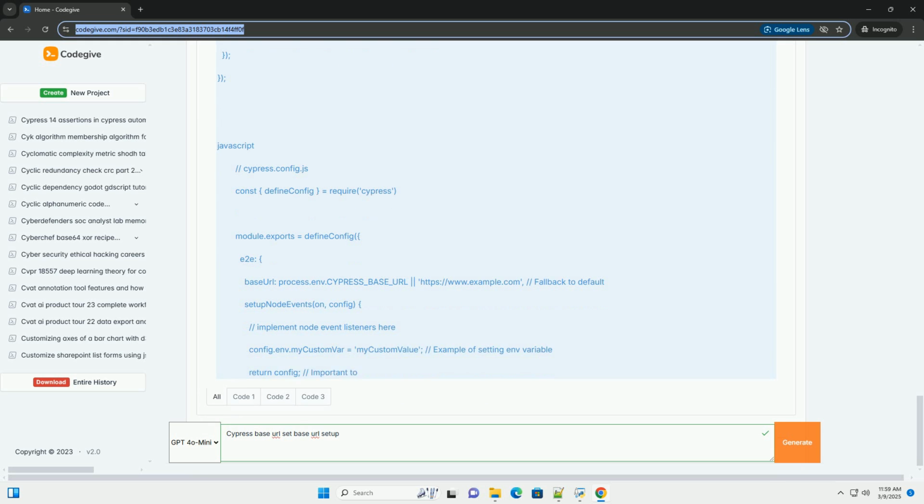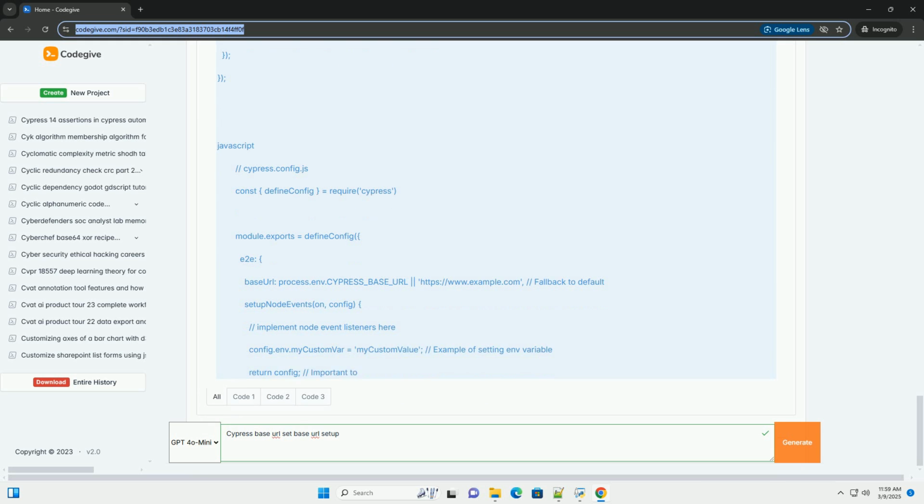How to configure baseUrl? Cypress provides two primary ways to configure the base URL. One, cypress.config.js, recommended. This is the preferred and more modern approach, especially for Cypress versions 10 and above. Two, cypress.json, deprecated. This method is still supported for older Cypress versions, but it is recommended to migrate to cypress.config.js. Let's explore each method in detail.